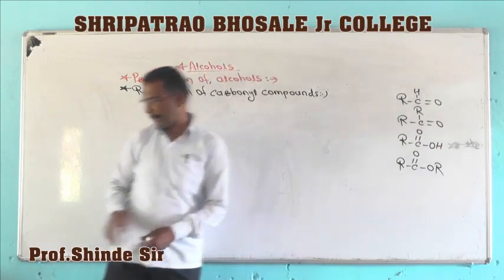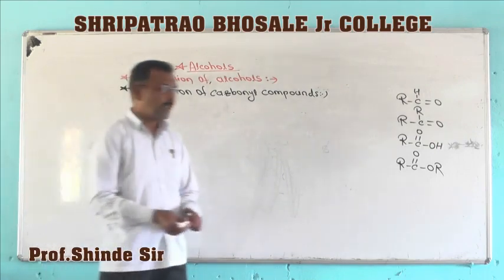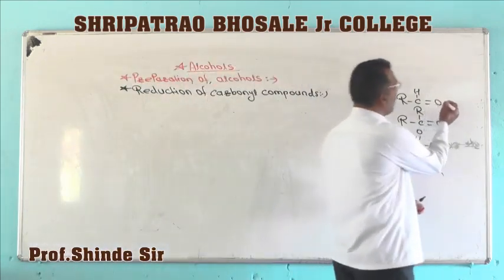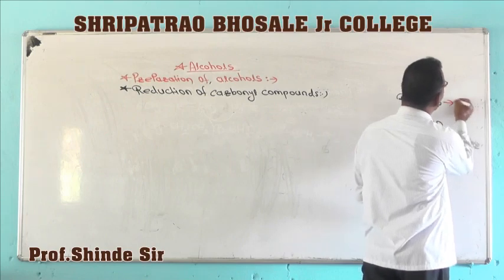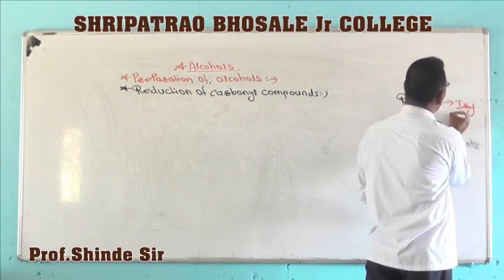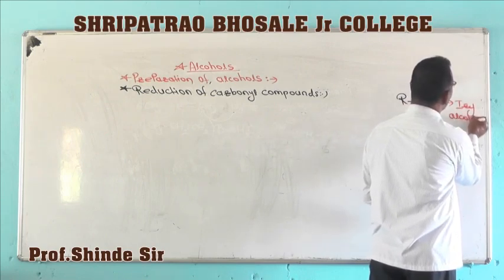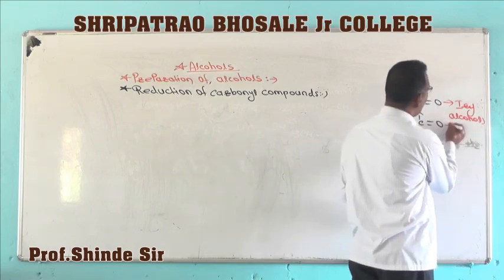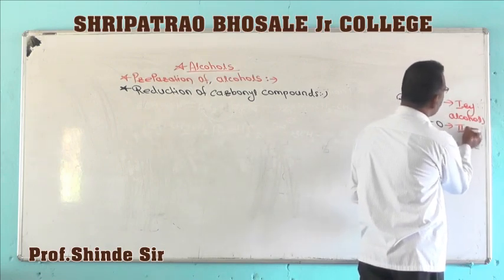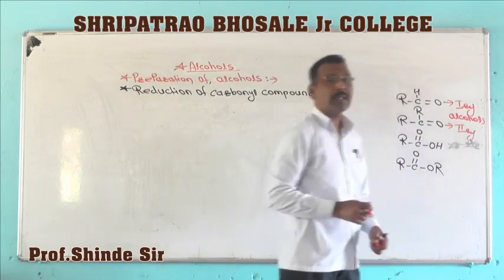Aldehydes on reduction give corresponding primary alcohols, and ketones give corresponding secondary alcohols.